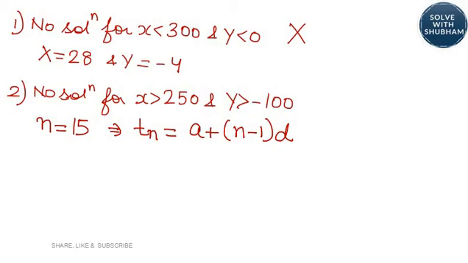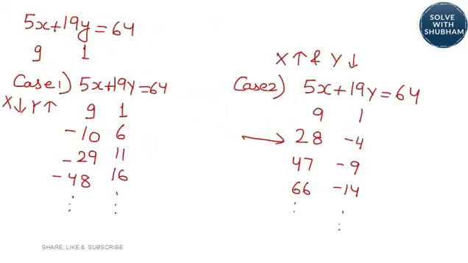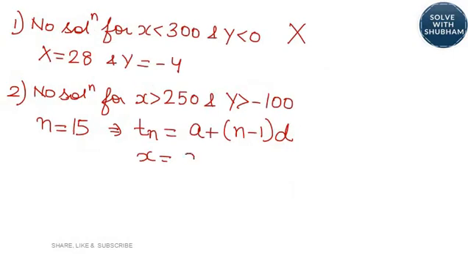A is your first term, n is your number of terms, d is your common difference. So here x would be, a is 9 plus 15 minus 1, 14 into common difference 19. We get 275.